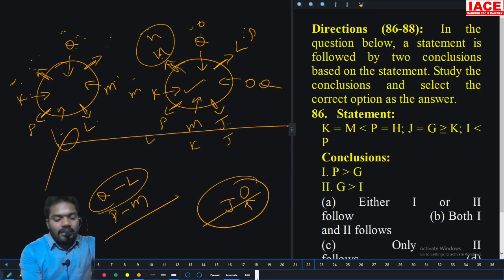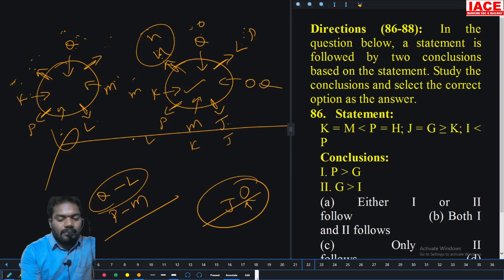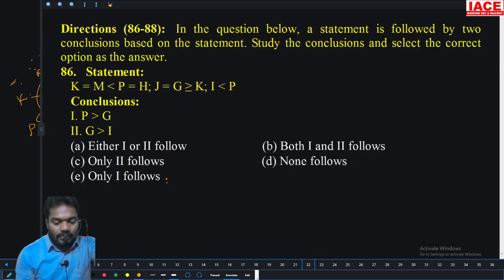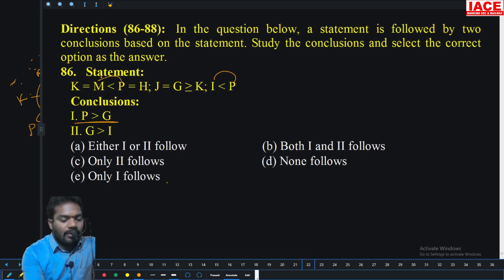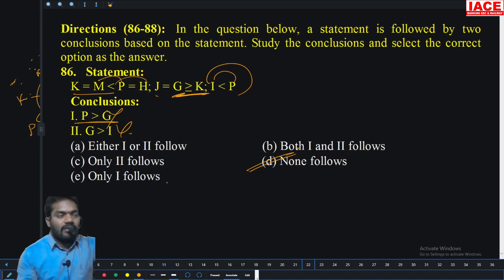Then questions 86 to 88. P to G, is P to I going? Yes, but there is no I. Then P to M is going and P to H is going. You want to go with G, I want to go for J at least. There is no J, so not for this. G to I means first G goes to K, then K to P, then P must go to I. No, so neither follows, none follows.